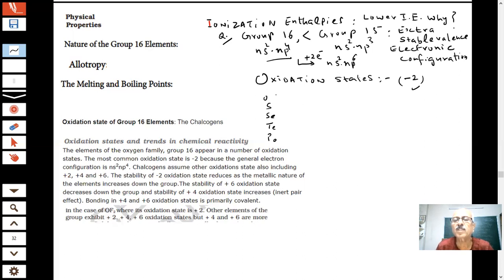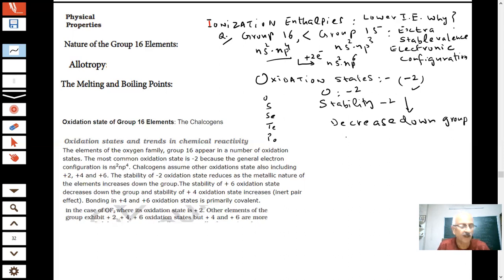In fact, oxygen is highly electronegative, that you know. On the oxidation number, you have learned oxygen is -2. Oxygen will get 2 electrons because it is a highly electronegative element. But the stability of -2 will decrease down the group. Yes or no? Yes, sir. Questions are asked like this: why is it decreasing down the group?